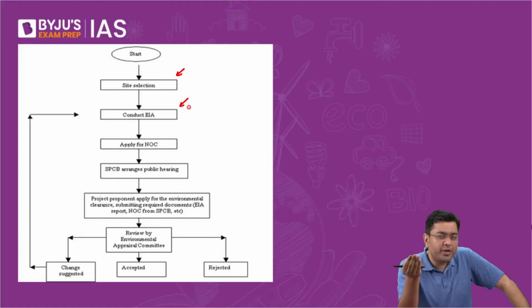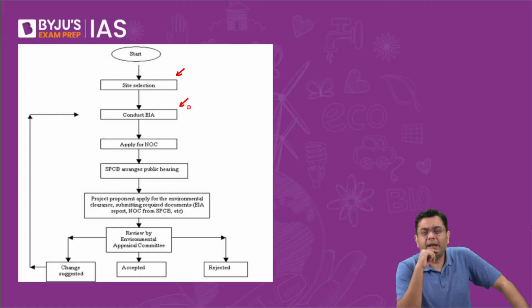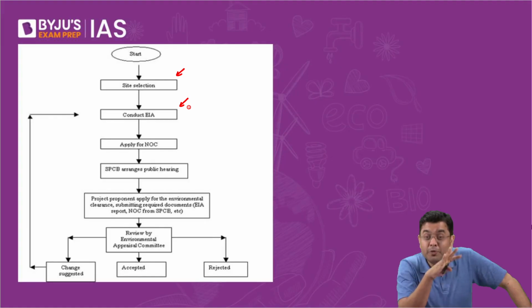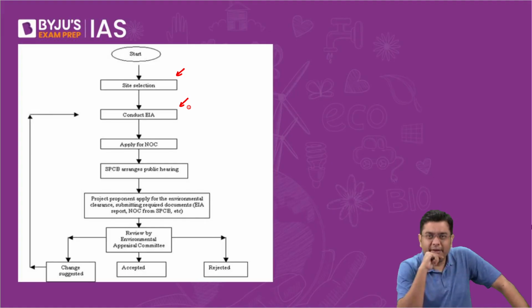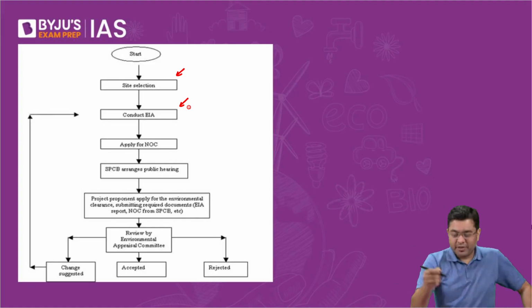So what the government did in the latest notification of 2020 was to say that if I am Indian Oil, my agency can carry out the EIA. Now think about it. In order to remove that conflict of interest, a larger conflict of interest has been brought in. If my agency carries out the environmental impact assessment, will it ever say don't construct here? No. It will always say, okay, these are the problems, but we can do this to solve it. So that is one of the changes. We'll take a look at it.